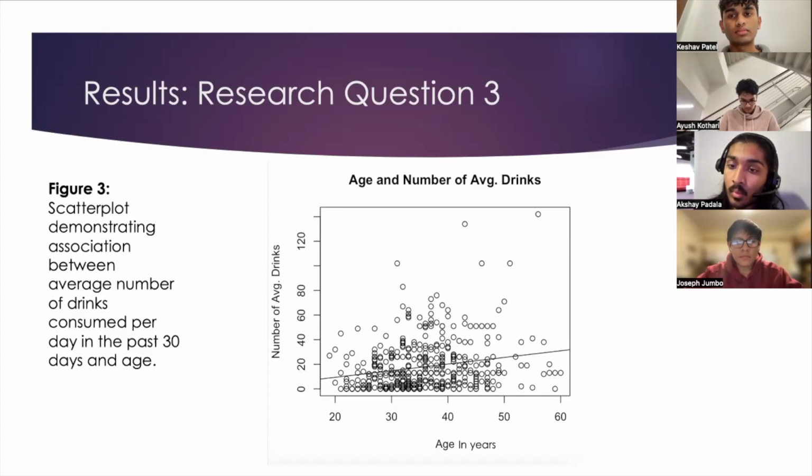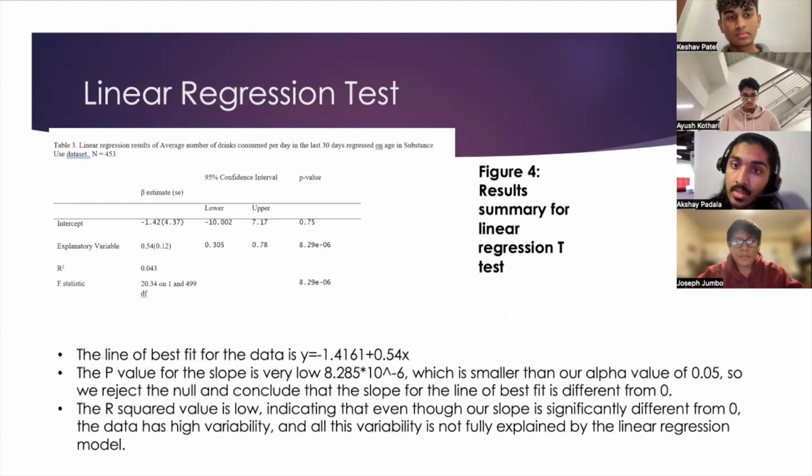And then we plotted that line of best fit onto the scatter plot. You can see that there's a lot of variability in the plot, but that line of best fit does show some kind of positive correlation. So the question now, using the linear regression test, is to figure out whether or not that correlation is statistically significant. So the null hypothesis and alternate hypothesis for this test are slightly different.